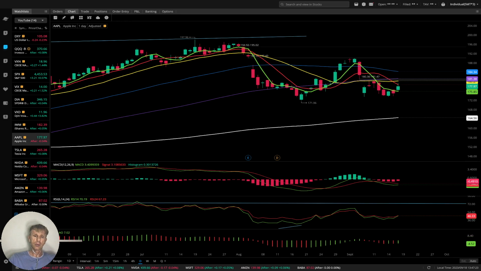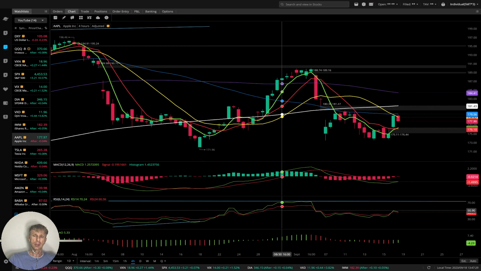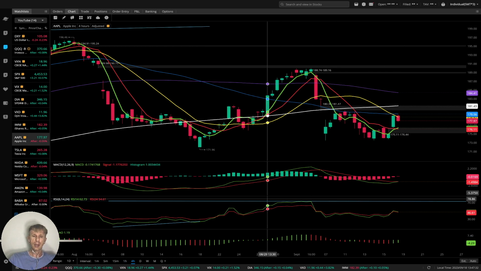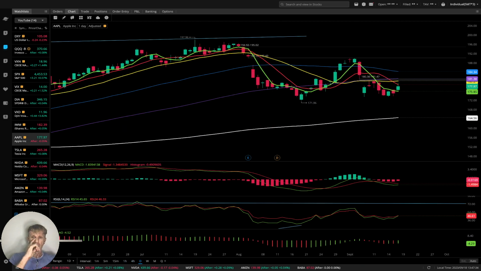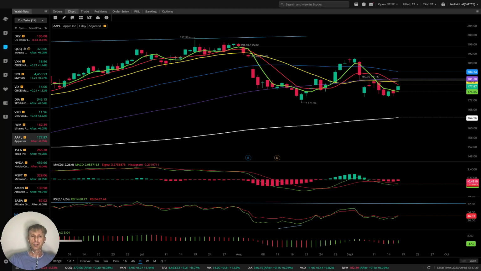Apple was positive today on 1 hour time frame, right? And 4 hours time frame did bullish crossover. Daily it is still bearish. For Apple still bearish daily also. That's all bearish trend.